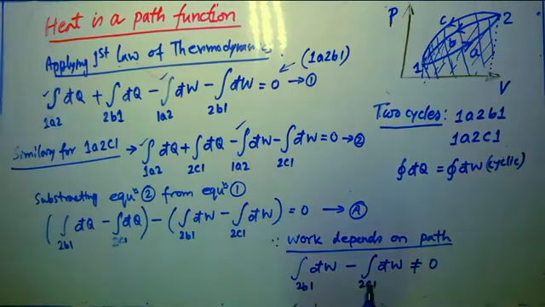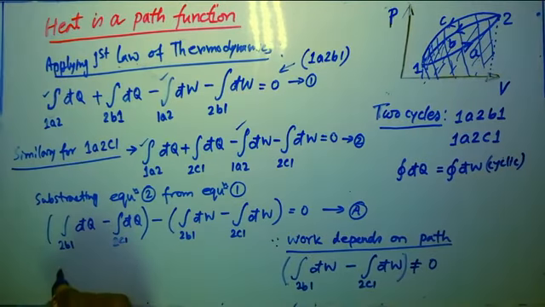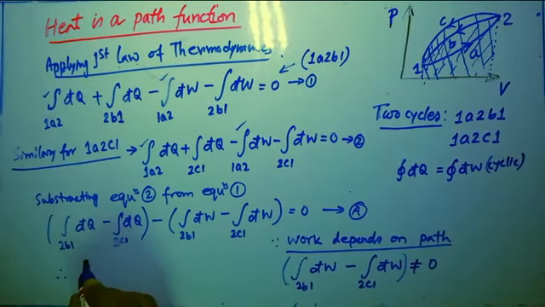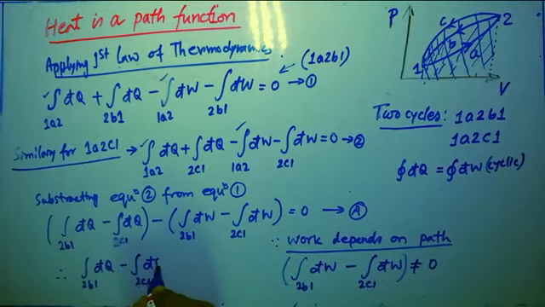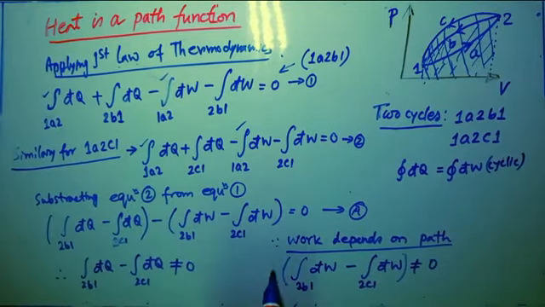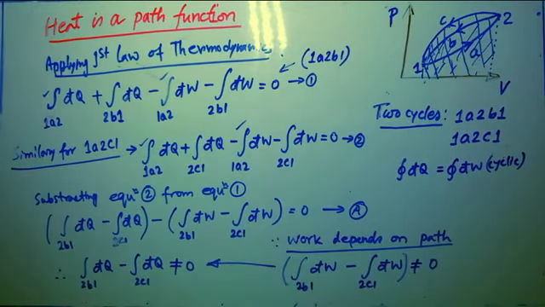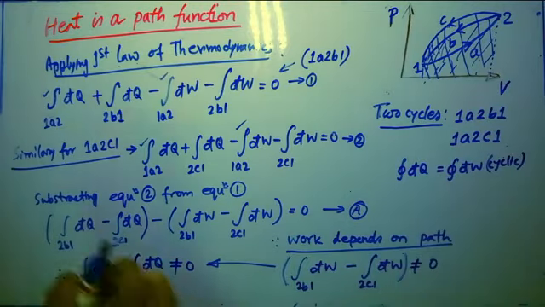So if this part is not equal to 0, then obviously I am bound to write that the integral of δQ over 2b1 minus the integral of δQ over 2c1 must also be not equal to 0. If this is equal to 0, then that can be equal to 0.